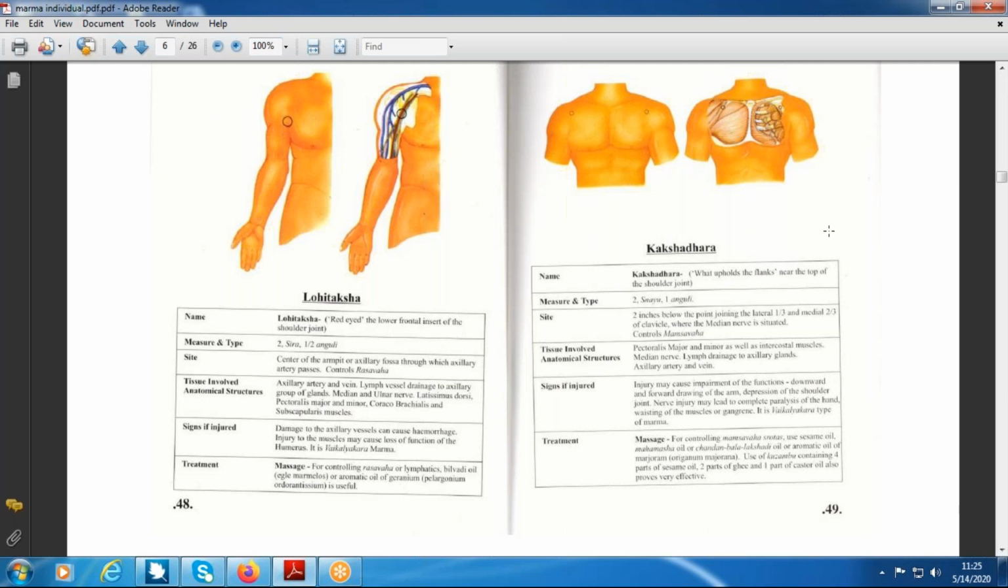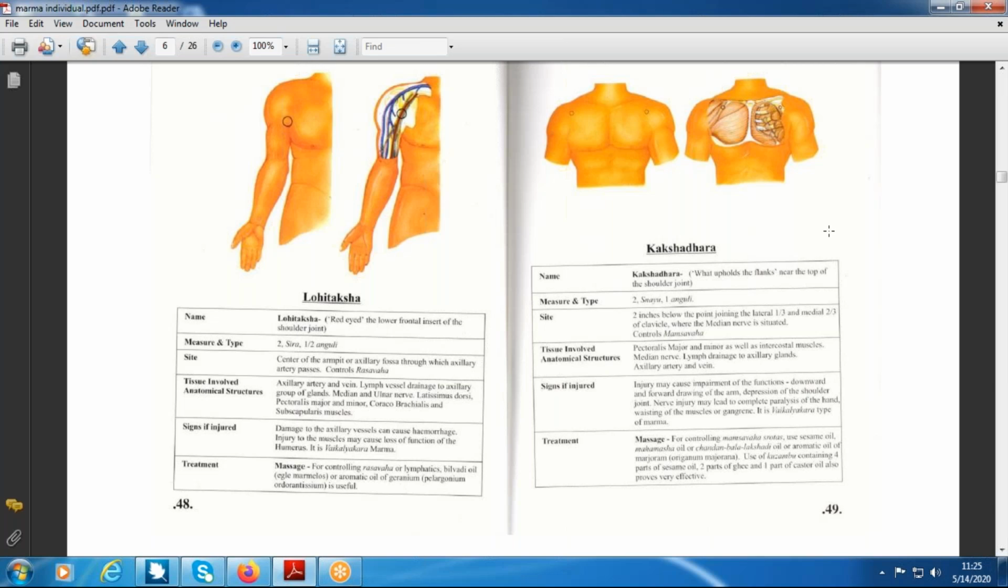Then what is Kakshadara marma here? Kakshadara marma is where Kaksha is the armpit and Vaksha is the chest. The junction of Kaksha and Vaksha is the Kakshadara marma. Is it clear?